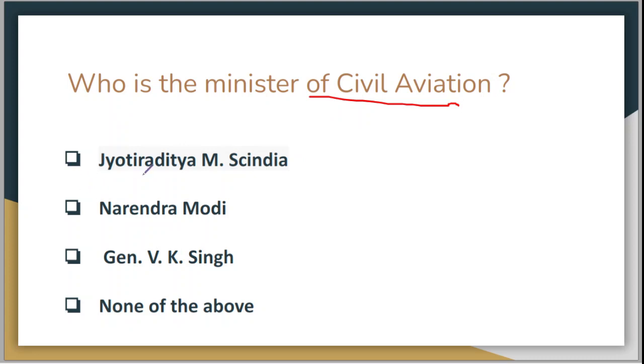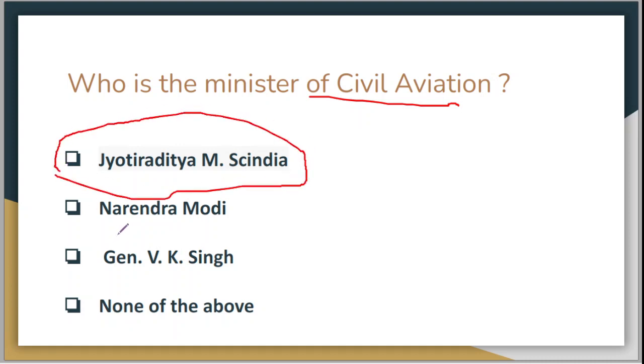Your option A is Jyotiraditya M. Scindia. Your option B is Narendra Modi. Your option C is General V.K. Singh. And option D is, of course, none of the above. The correct answer is, of course, Jyotiraditya M. Scindia. You are already aware about the fact that Narendra Modi ji is the Prime Minister of this country. General V.K. Singh is also having a ministry which is going to be answered in your next question.